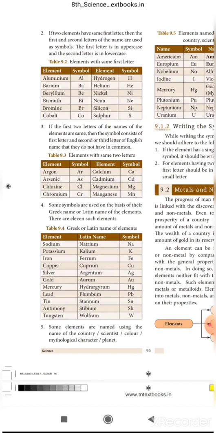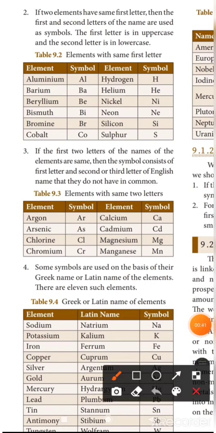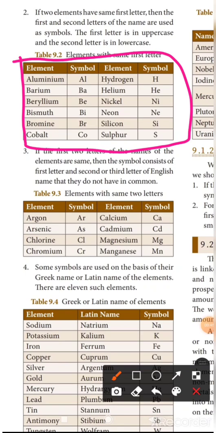Page number 96. The lesson is matter around us. You have to study the element name and symbol. For example, aluminium Al, barium Ba, beryllium Be, bismuth Bi. Like this, study fully. The next, elements with the same 2 letters, argon Ar, this also.